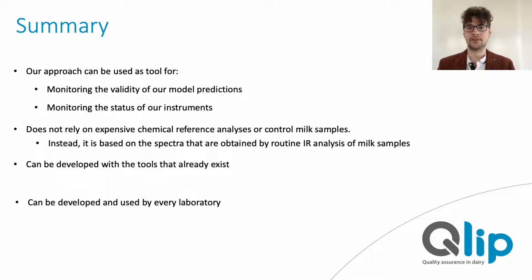As we are coming to an end of the talk, I would like to wrap up by reiterating that our approach can be used as a quality control tool for monitoring the validity of our model predictions and the status of our instruments. Because we focus on the raw spectra underlying all predictions, our approach is more general and more sensitive than using control milk samples and slope-intercept corrections alone. Our approach does not rely on expensive chemical reference analysis or any control mix samples at all. Instead, it is based on the spectra that we routinely obtain in our laboratory, and it can be developed with the tools that are already existing. In other words, it can be developed and used by every laboratory.